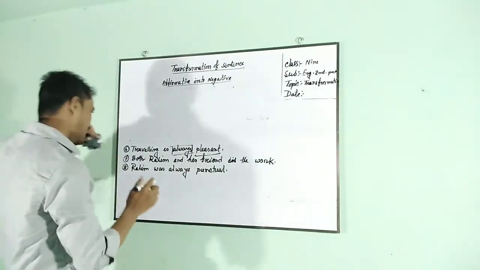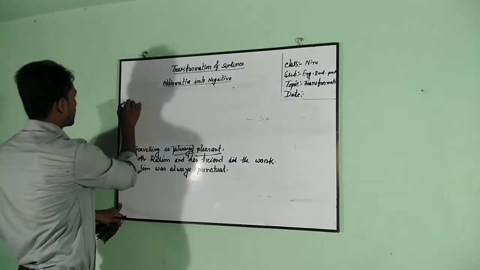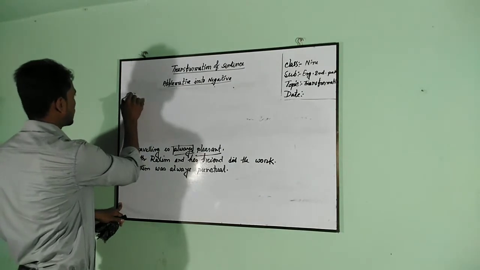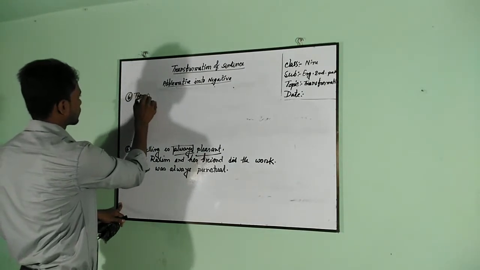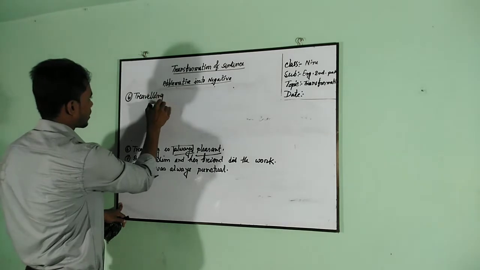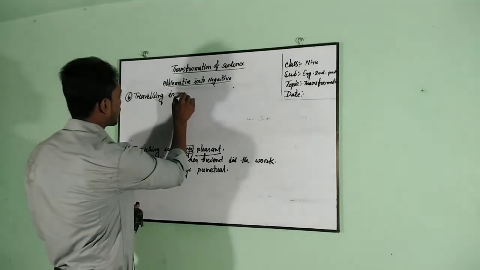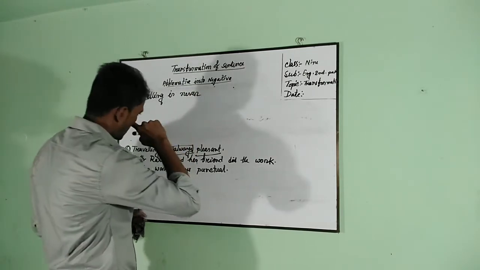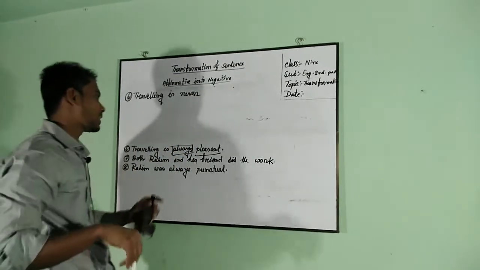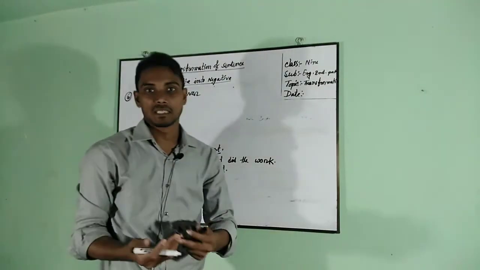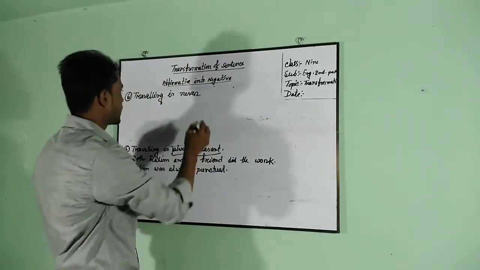Okay. Then the answer will be: traveling is, instead of always we should write never, and the opposite word of pleasant, unpleasant. Okay, pleasant, unpleasant.